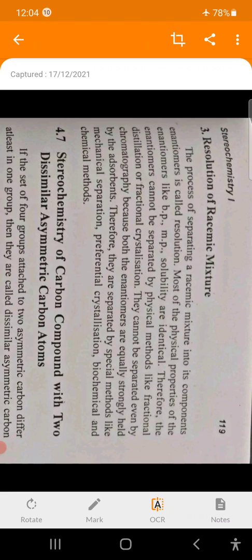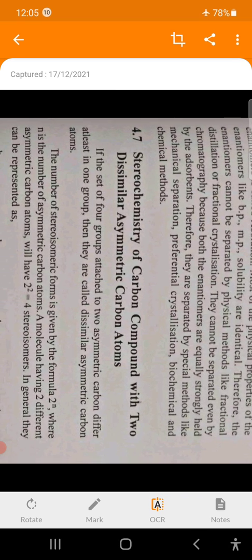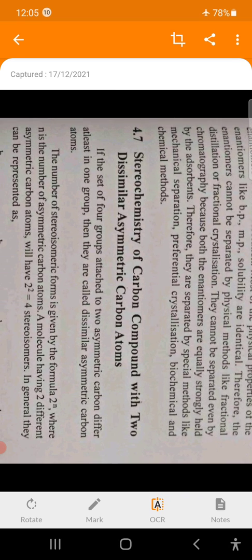Therefore D and L forms can be separated by special methods like mechanical separation, preferential crystallization, and biochemical and chemical separation methods. These are specially required for resolution of racemic mixtures, for separation of D and L forms.